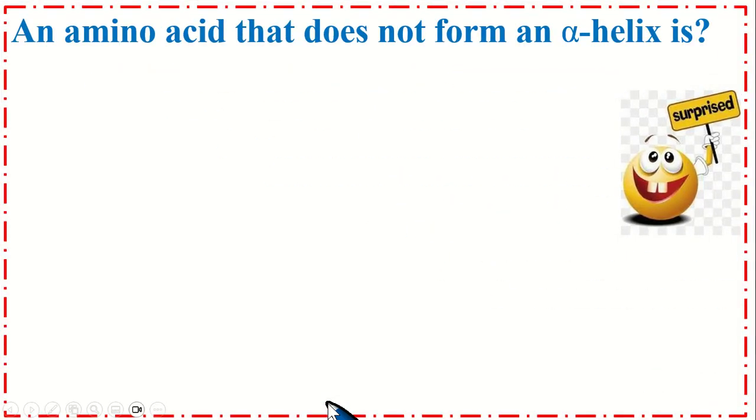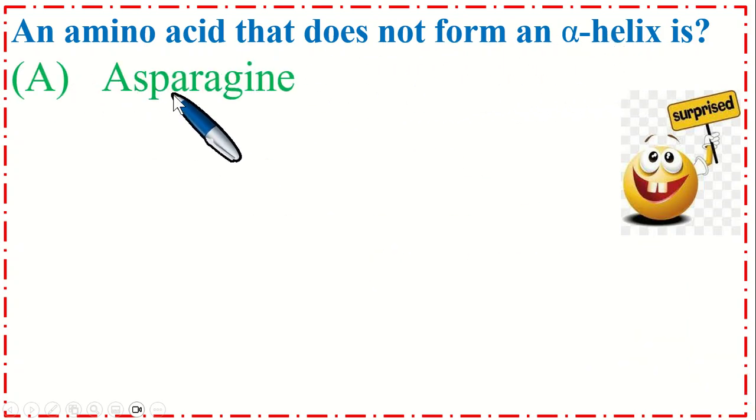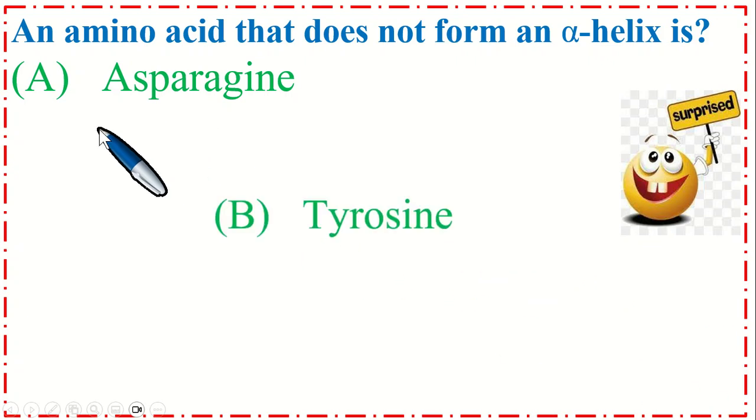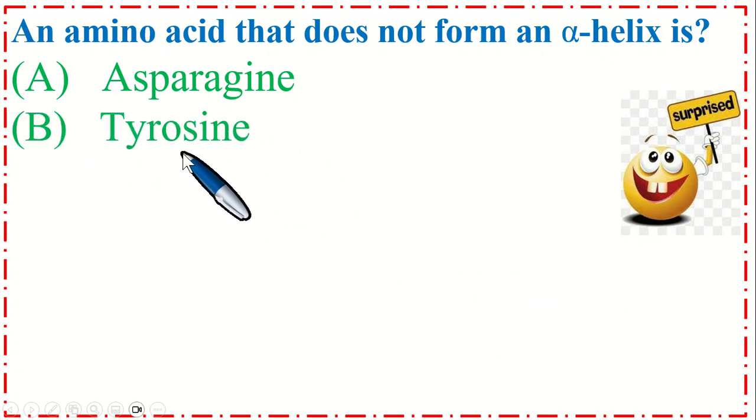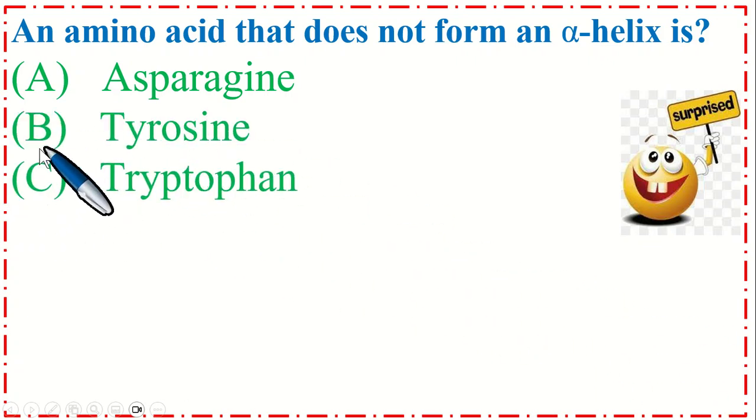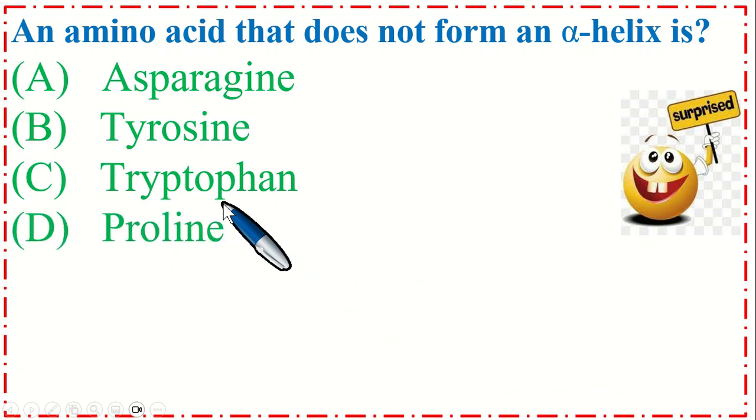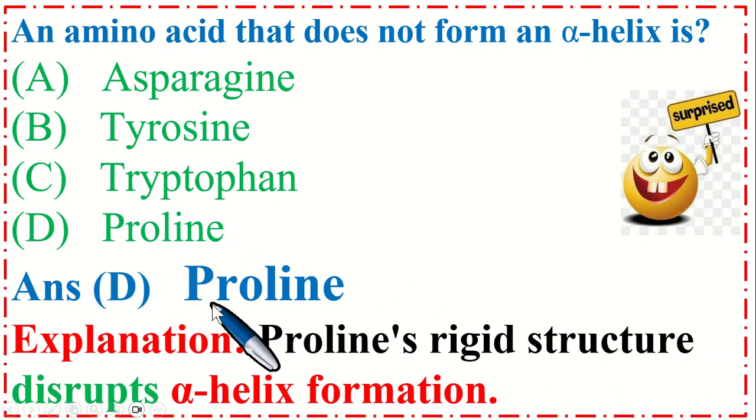Dear students, this is a very important MCQ. An amino acid that does not form an alpha helix is option A, asparagine, B, tyrosine, option C, tryptophan, and option D, proline. So the correct option is D, proline. Proline's rigid structure disrupts alpha helix formation.